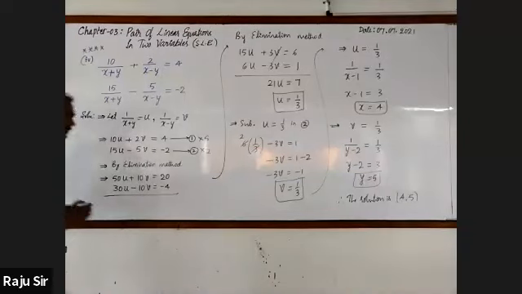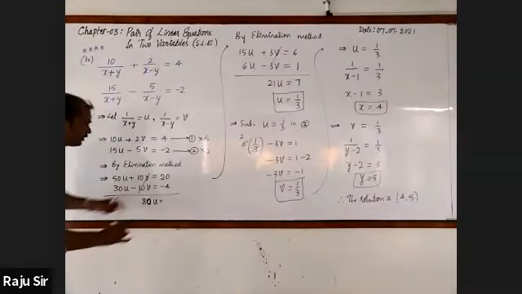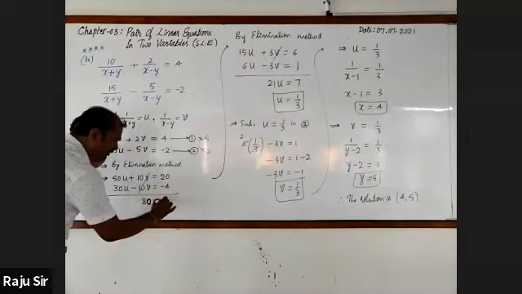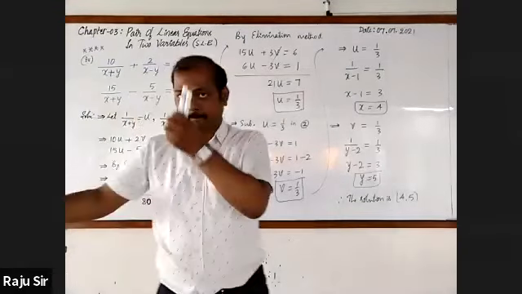Is it necessary to change the sign? No, because we have plus 10v, minus 10v, directly they can be cancelled. Next, 50u plus 30u, this is 80u, is equal to 20 minus 4, 16.